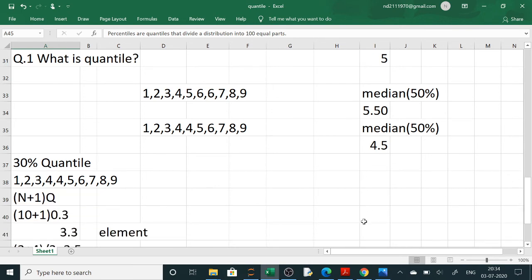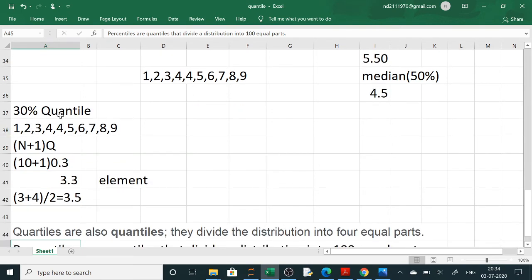Clear? Now the quantile, if they ask you like 30% quantile or 60% quantile, how will you calculate? For the series they have given you, (n plus 1) into q. Here n plus 1 means how many elements are there? 10. So 10 plus 1 into 30% is 3.3, which means the third and fourth elements. The average of 3 and 4 will be 3.5, so you will write 3.5 here.